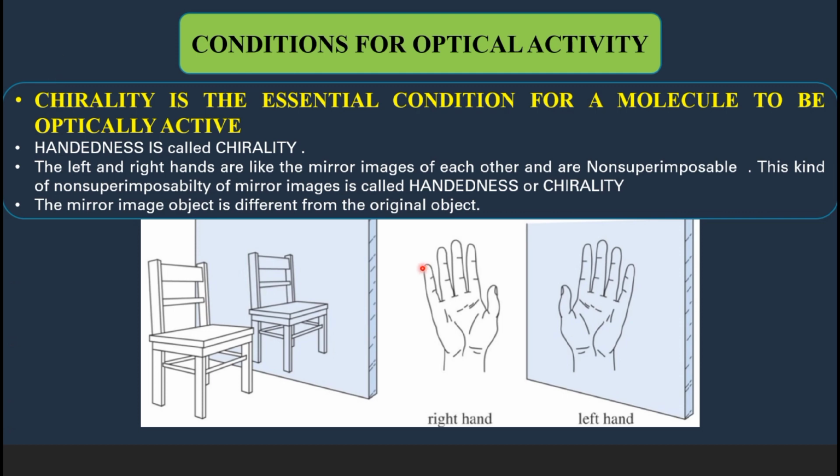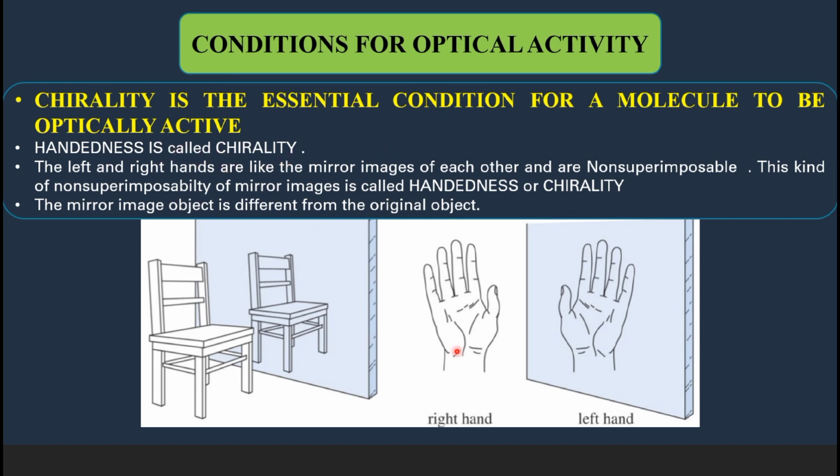So far we have seen chirality is the essential condition for a molecule to be optically active. What is chirality? Handedness is called chirality.